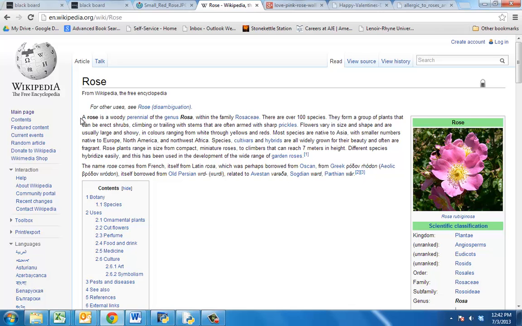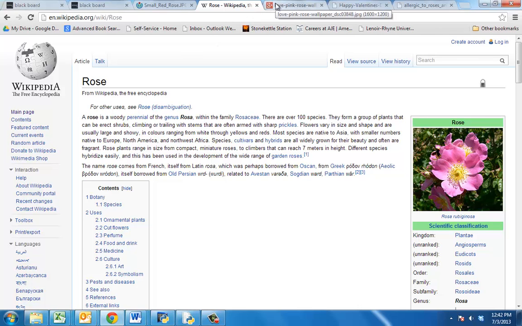A rose is a woody perennial of the genus Rosa within the family Rosaceae. There are over 100 species. They form a group of plants that can be erect shrubs, climbing or trailing with stems that are often armed with sharp prickles. And while that might give us a literal definition of what rose means, I think you would agree that that doesn't quite capture what a rose is all about.